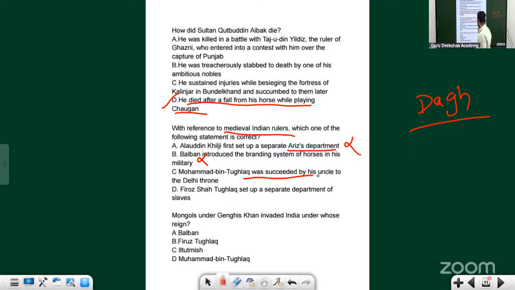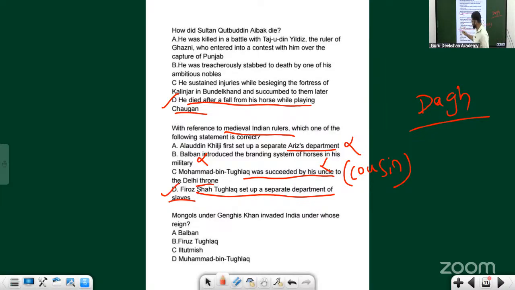Muhammad bin Tughlaq was succeeded by his uncle to the throne. Cousin, not the uncle. It is cousin, so the third statement is also wrong. Then the last statement: Firoz Shah Tughlaq set up a separate department of slaves. That is true.